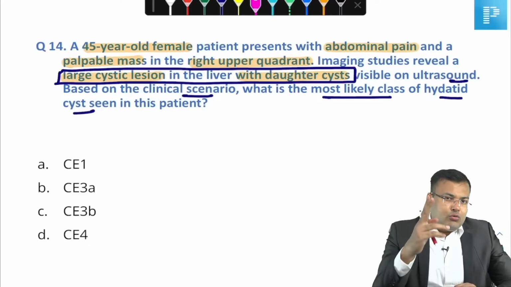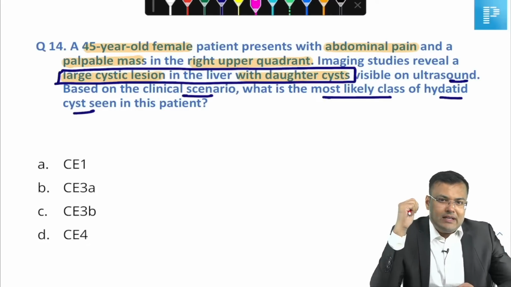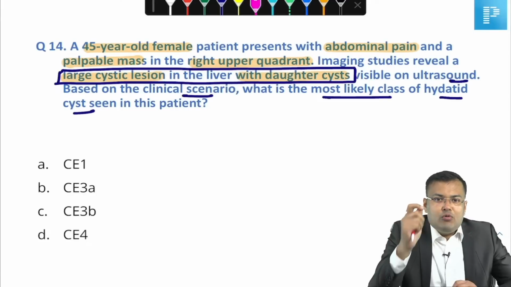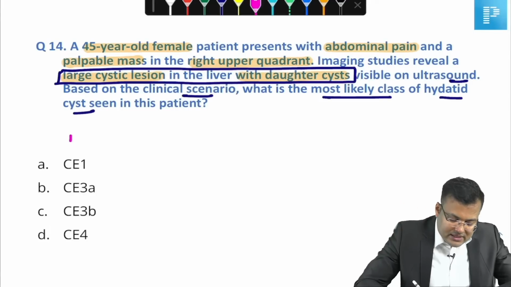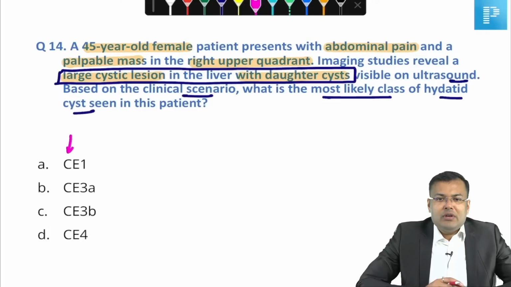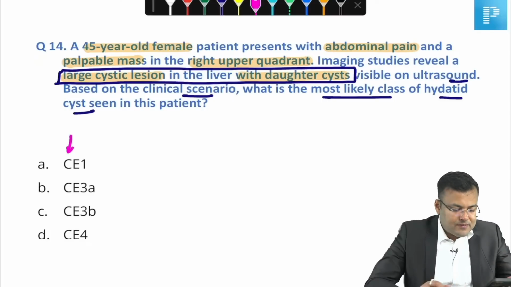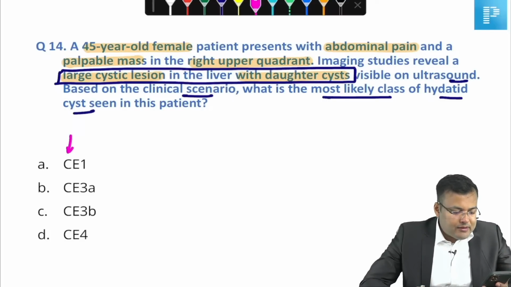Guys, there are 2 sonographic classifications for hydatid cyst. One is Gharbi's classification and one is the WHO classification. Whenever CE is mentioned, this is the WHO classification. So, let me see who is going to mark the correct answer. Debo Priya, very good.